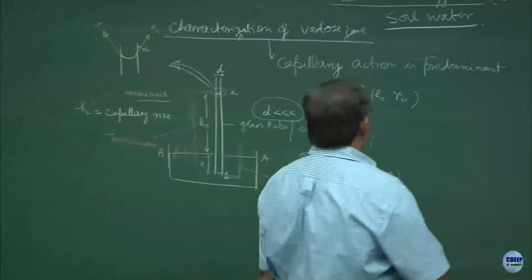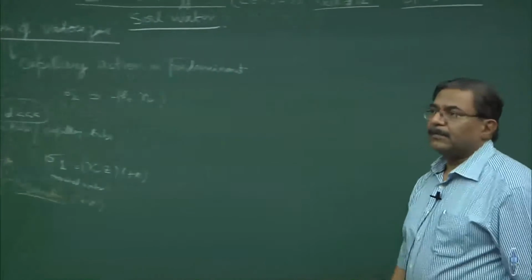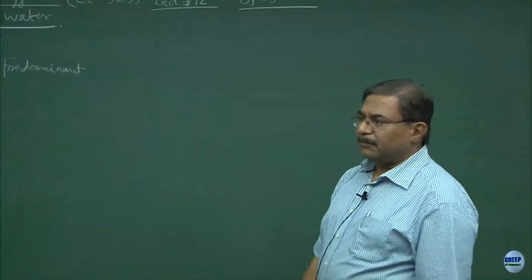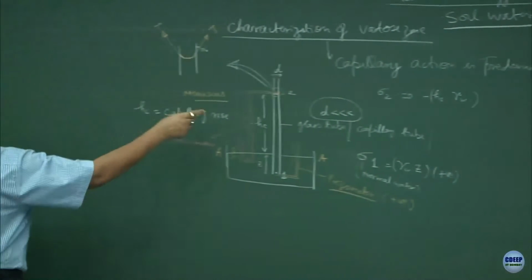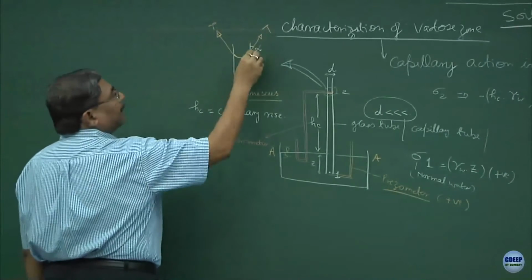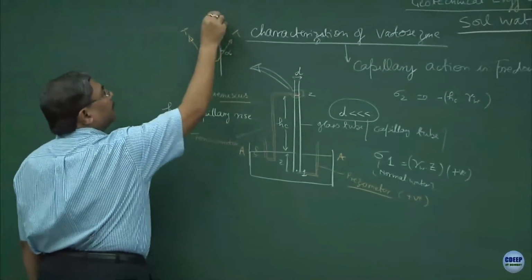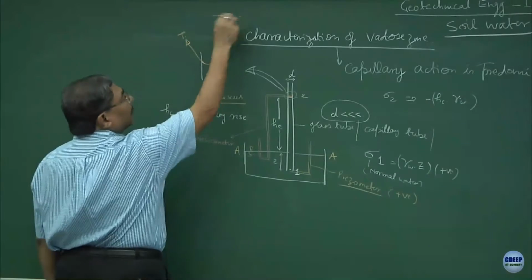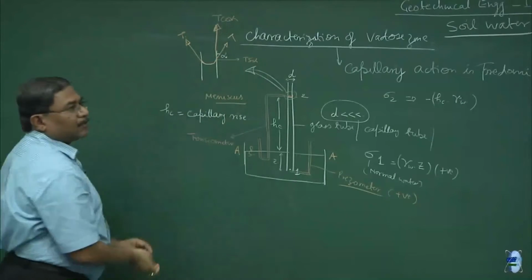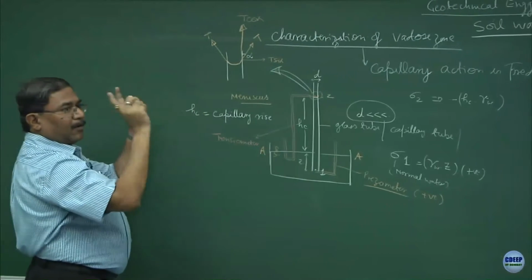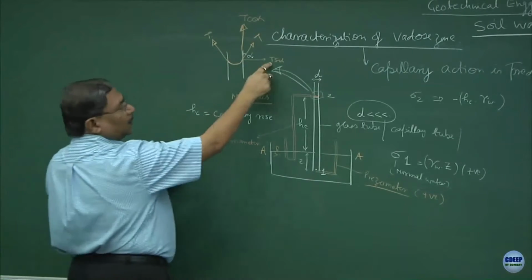What is Hc? Can you compute Hc? Hydrostatics concepts you can use. What is the force which is acting on the system? If I take components, this will become T cos alpha and T sin alpha will vanish. I hope you understand, because T sin alpha is on the periphery, so this is not going to contribute.